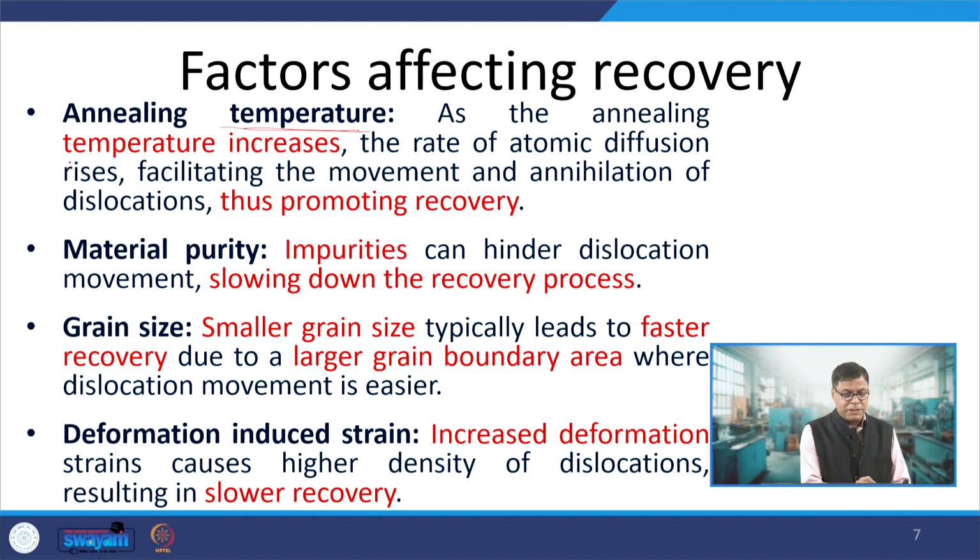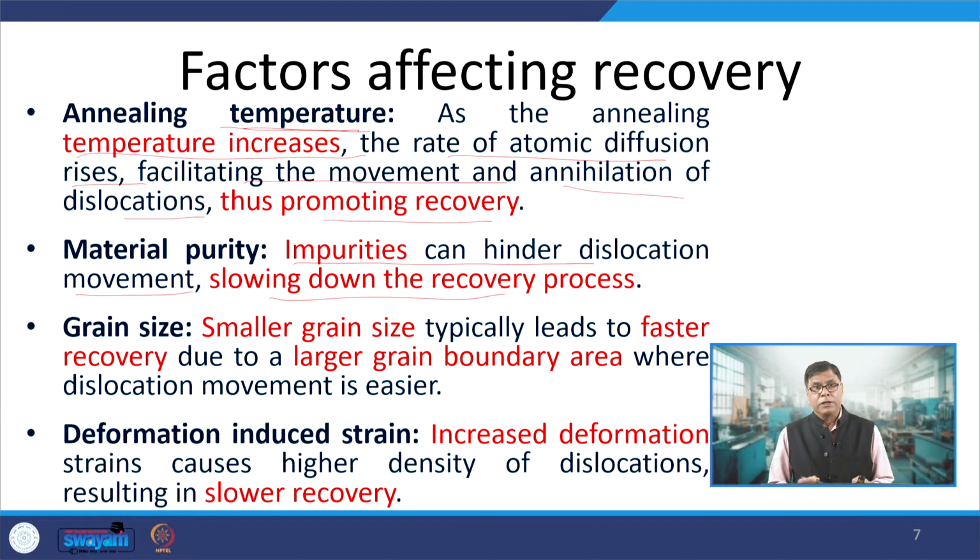As the annealing temperature increases, the rate of atomic diffusion rises, facilitating the movement and annihilation of dislocations, thus promoting the recovery. So, higher the temperature, faster will be the recovery. Impurities hinder the dislocation movement, slowing down the recovery process. So, alloys will need a higher temperature for recovery, and at a given temperature, if the metal is pure, recovery will be faster as compared to that of the alloys.